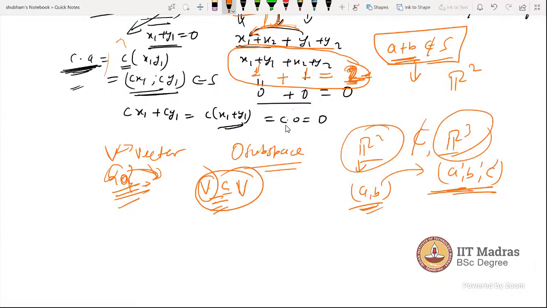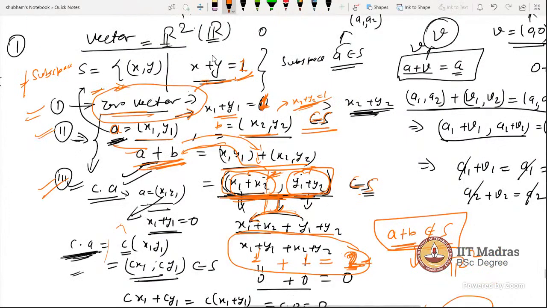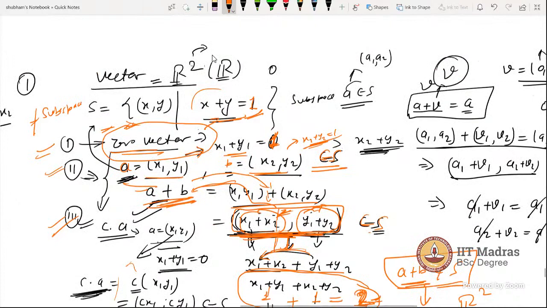Sir, here x plus y equals 1, you said, right? There won't be any zero vector, right? Sorry, which one? Can you go up a bit? This one. Here, x plus y equals 1, there won't be any zero vector, no? If x and y are 0, then both will come as 0, no?